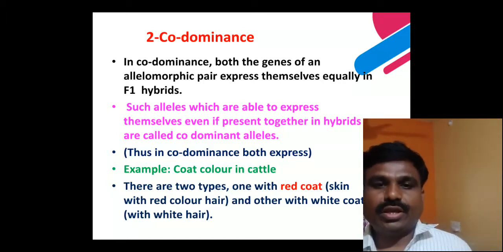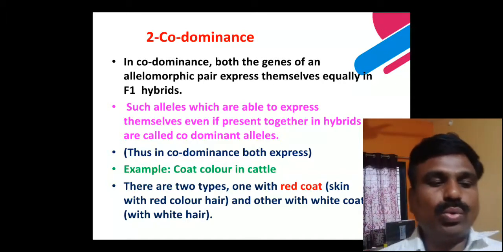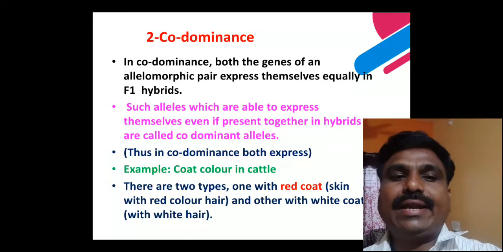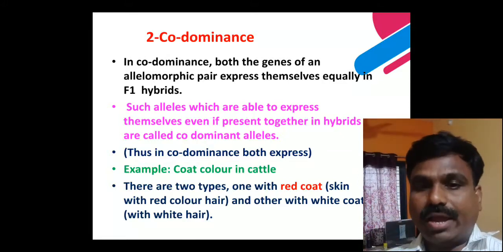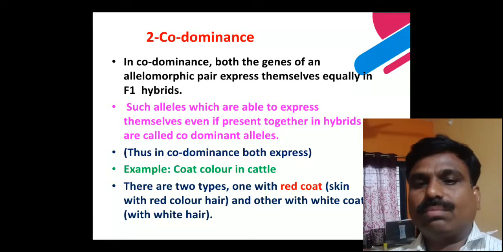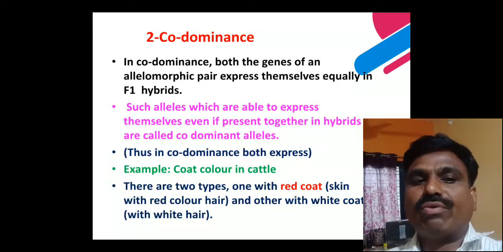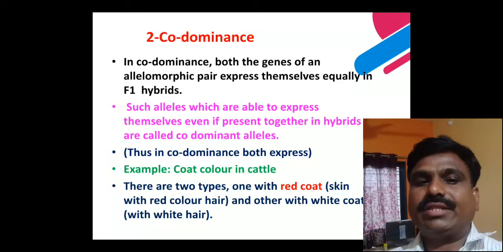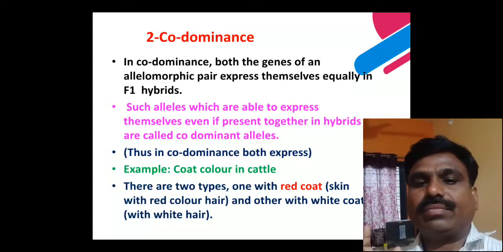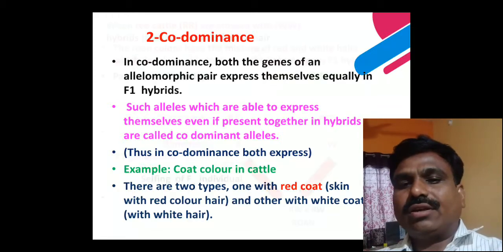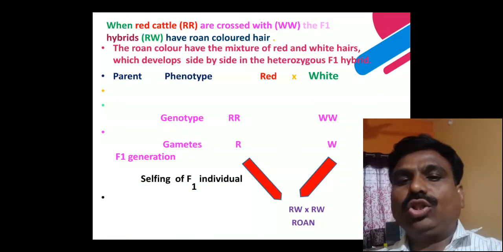So in codominance you simply say that both genes of an allelomorphic pair express themselves equally in the F1 hybrid. Not one gene is completely dominant over the other.